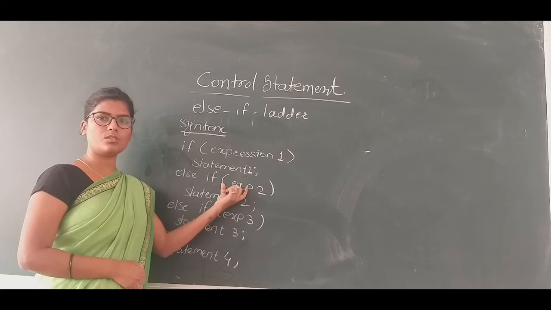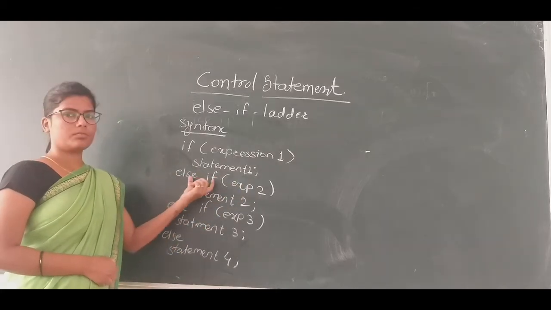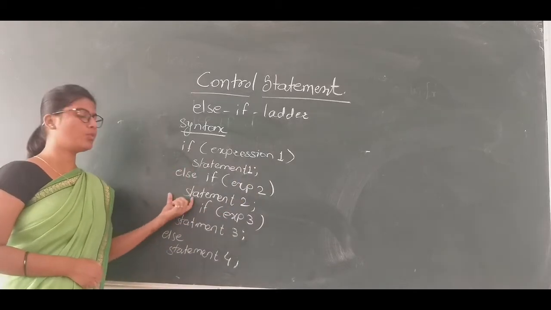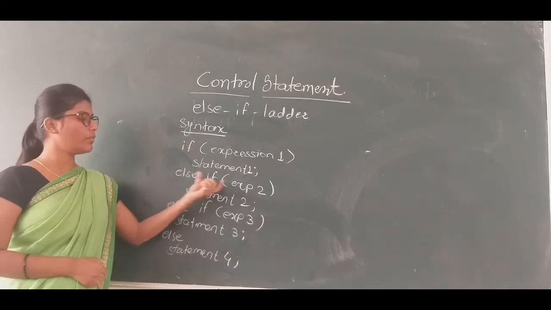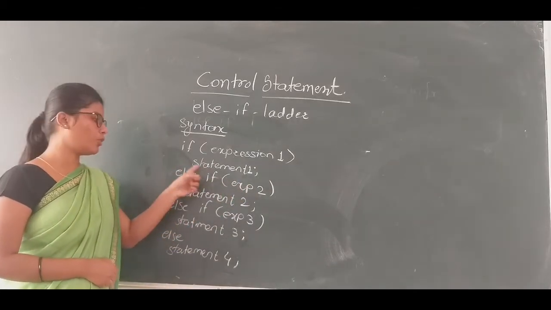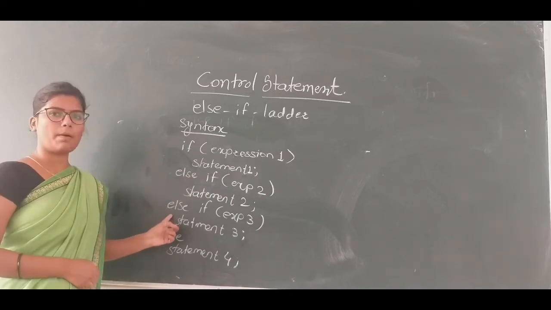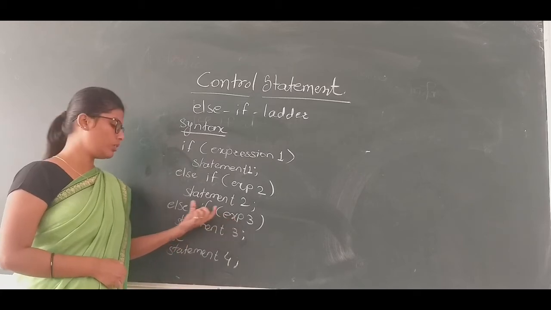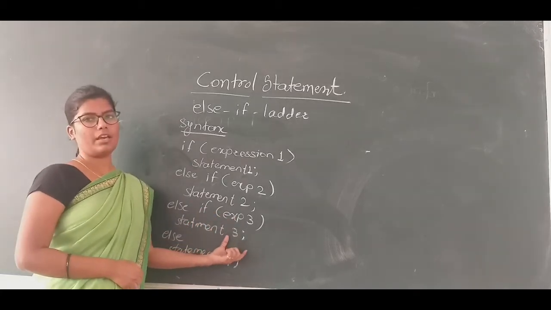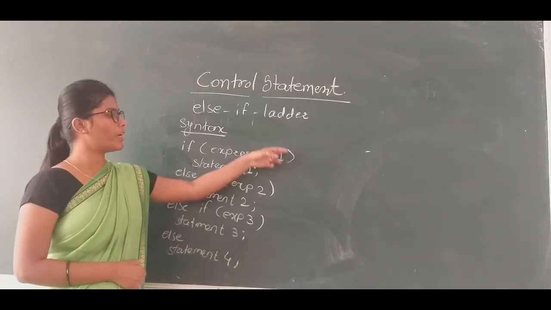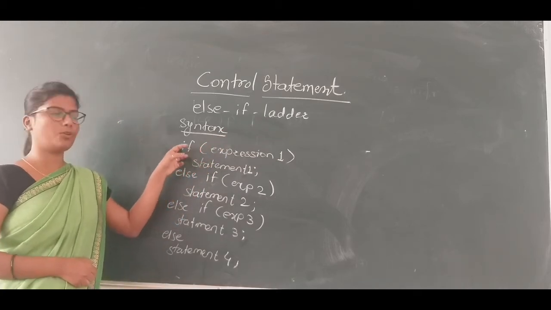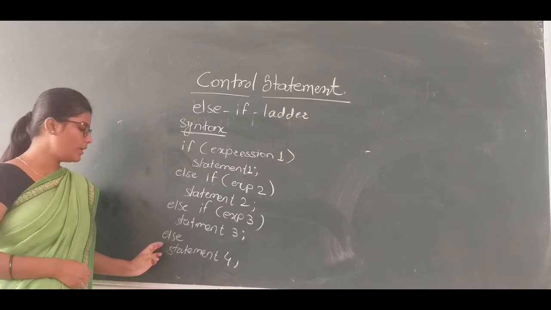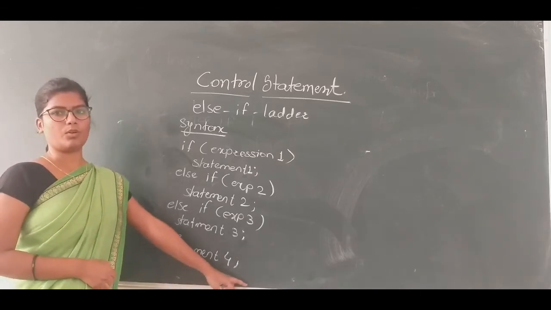If the expression is true, then statement 2 is executed. If the expression is false, then control goes to the next else if part. Again it checks expression 3. If it is true, then statement 3 is executed. If none of the expressions is true, then control goes to the else part of the program, meaning it prints statement 4.